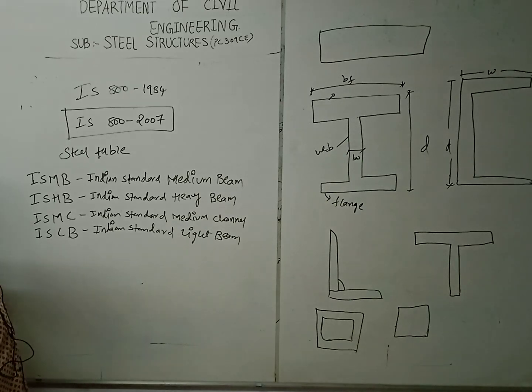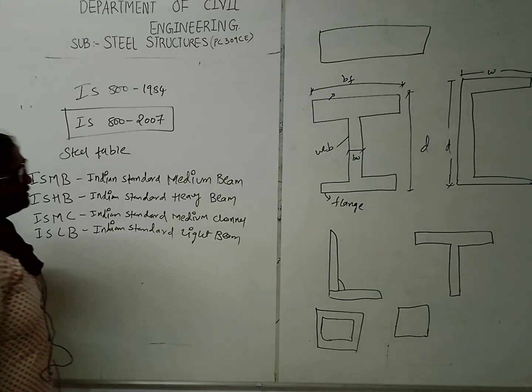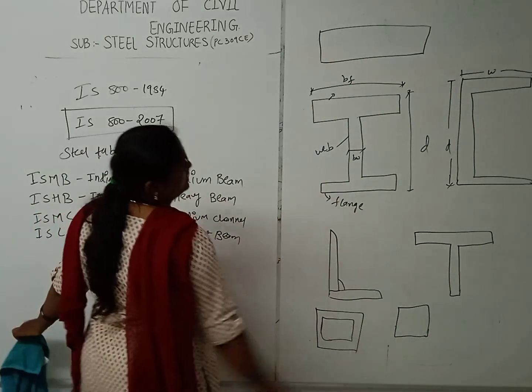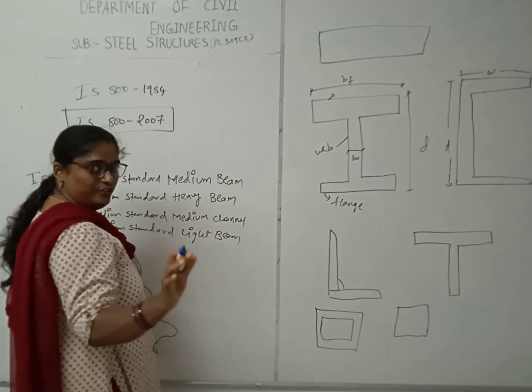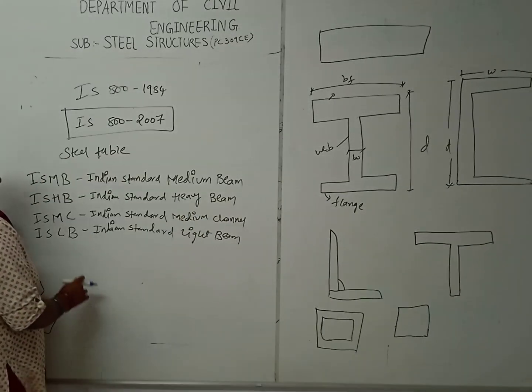In this video we have covered all this, and kindly note these rolled sections are very important for all 5 units.